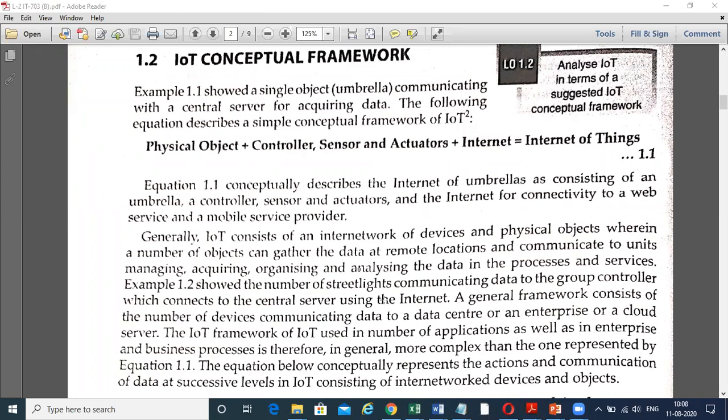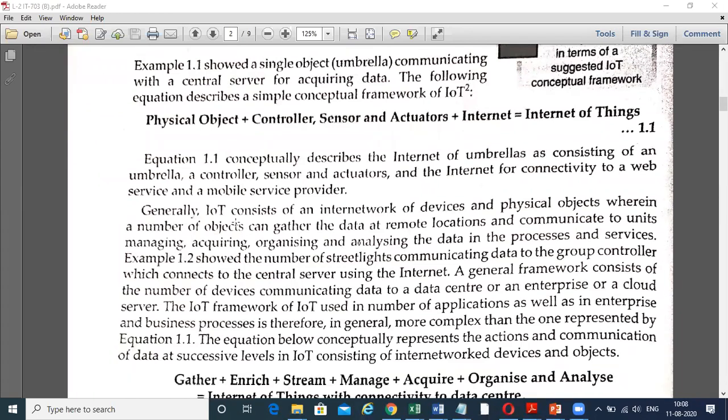You can write this. Now, generally the Internet of Things consists of an internetwork of devices, physical objects, wherein a number of objects can gather the data at remote locations and communicate to units managing, acquiring, organizing, and analyzing the data in the processes and services. I will share this PDF on the group. Now, you have seen this is the combination of physical objects plus controller, sensor, actuators plus internet, that is equal to Internet of Things.